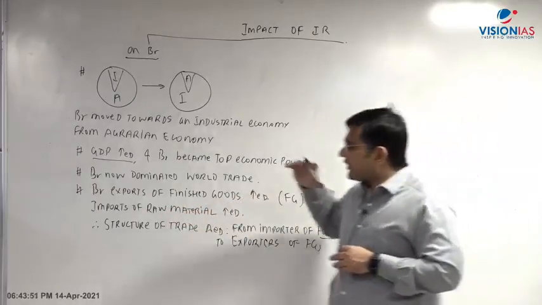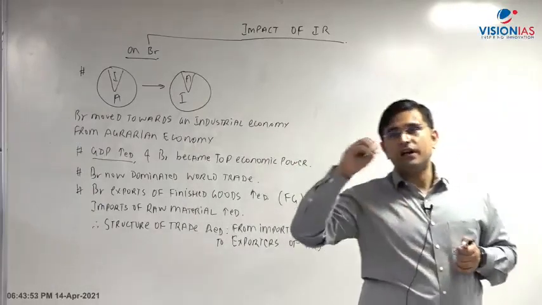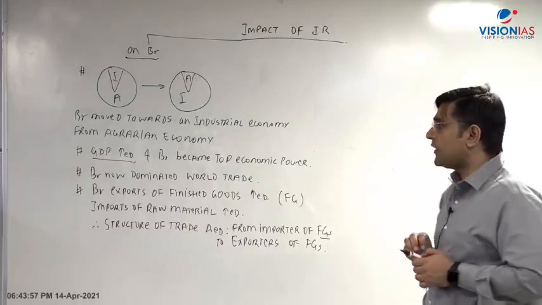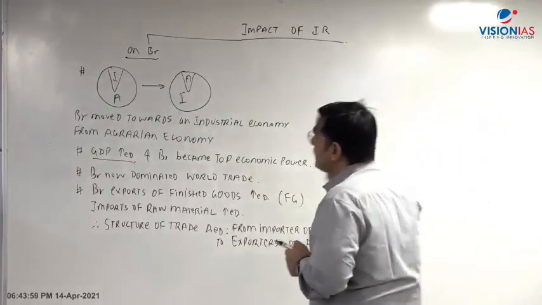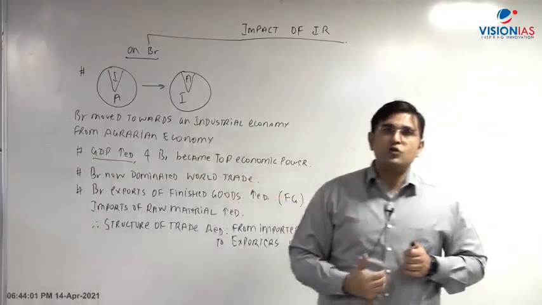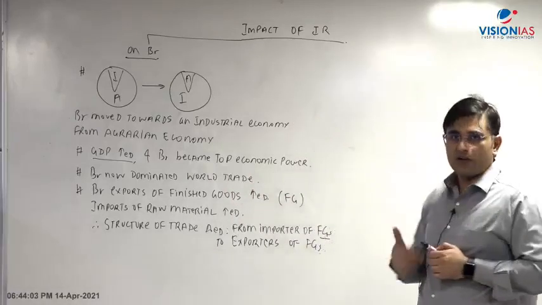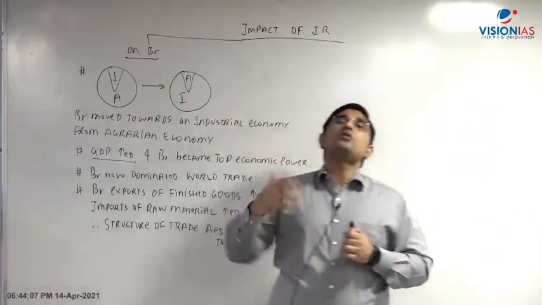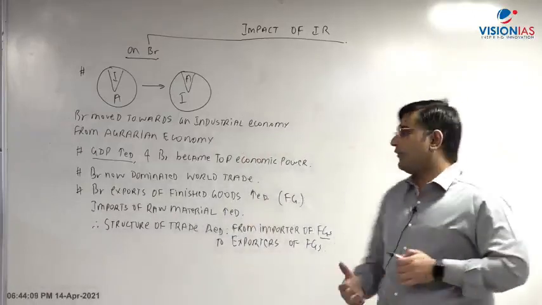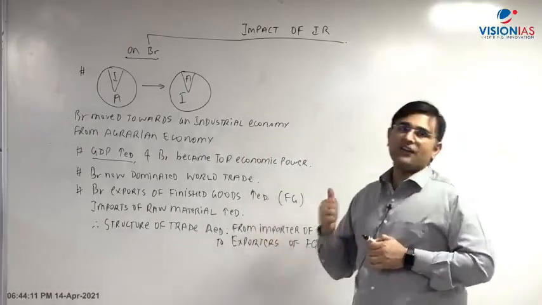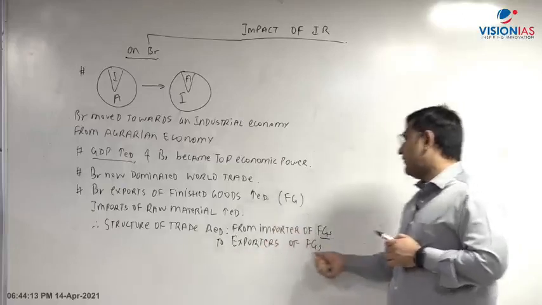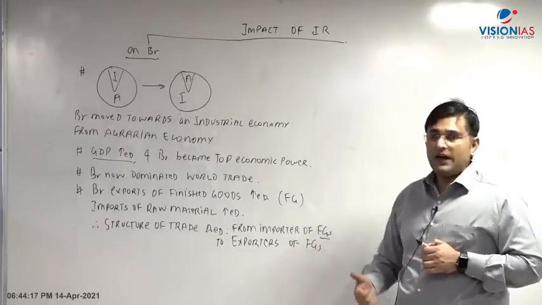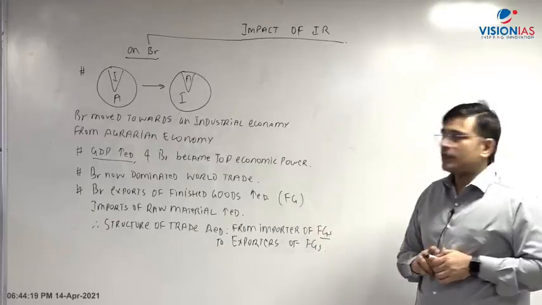Right? So now, for example, if we take the case of India, so earlier the Britishers, they were importing the finished cotton cloth from India, but now they are importing raw cotton from India. They are converting that raw cotton through their machine based factories into finished cotton, and then they are supplying that finished cotton to Britain and then to India back. Right? So therefore this is how your structure of trade, it is changing. They are exporting finished goods and they are importing the raw material, right? So therefore this is the impact which is there on Britain.